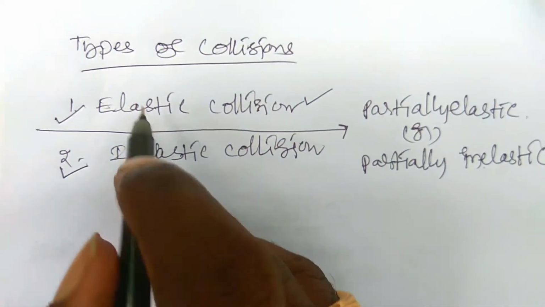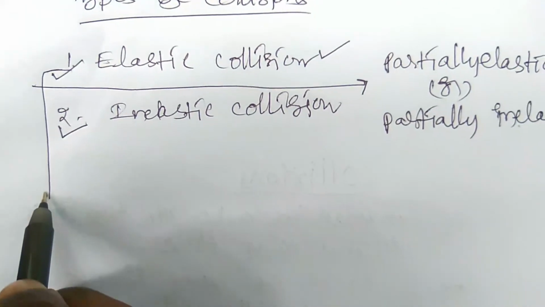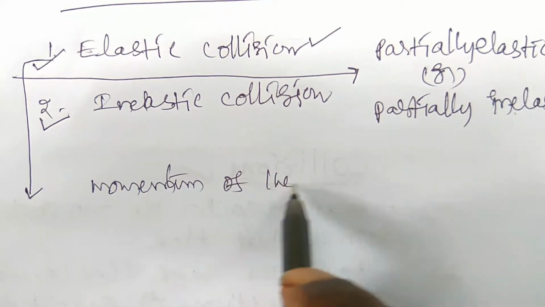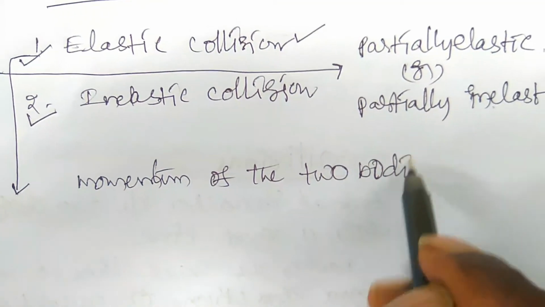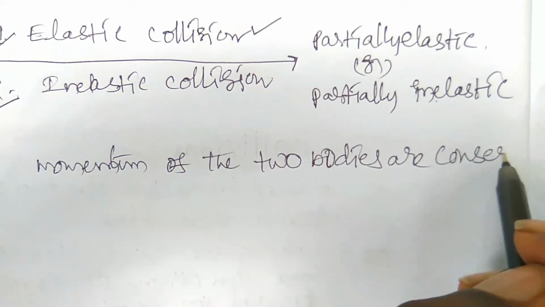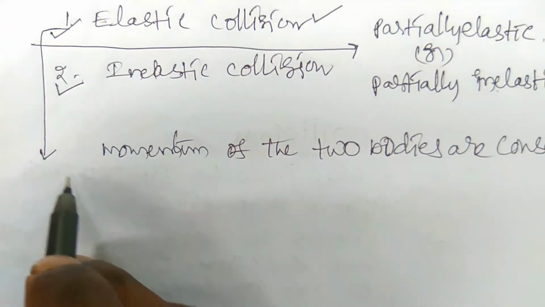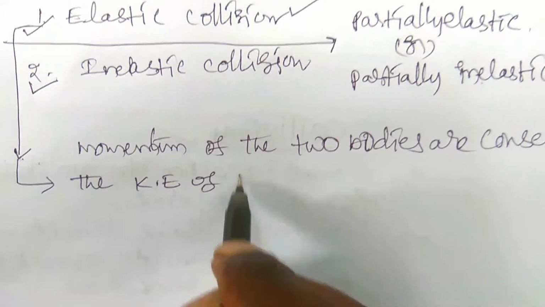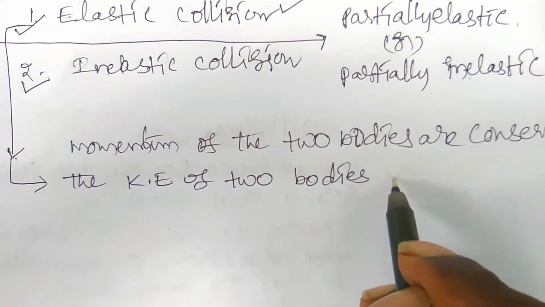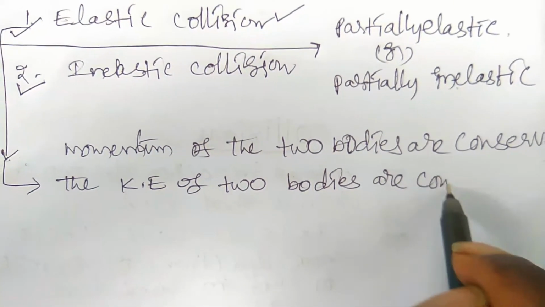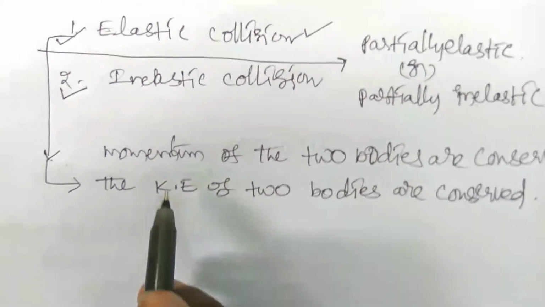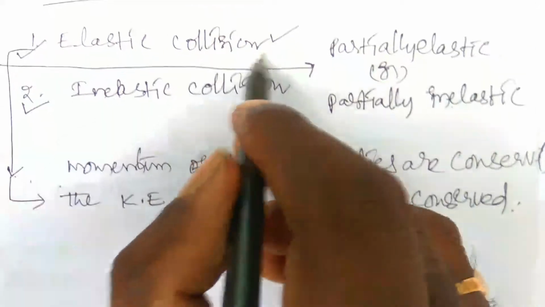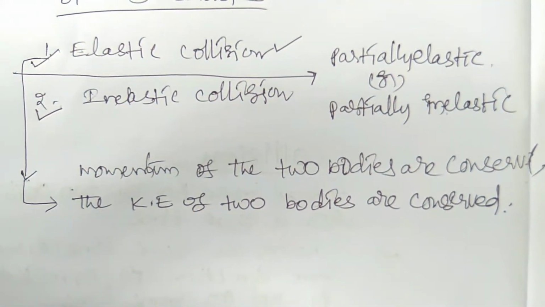So what is an elastic collision? In an elastic collision, the momentum of the two bodies is conserved, right? And one more thing: the kinetic energy, KE, of the two bodies is also conserved. The collision in which the momentum of the two bodies is conserved and also the kinetic energy of the two bodies is conserved is called an elastic collision.